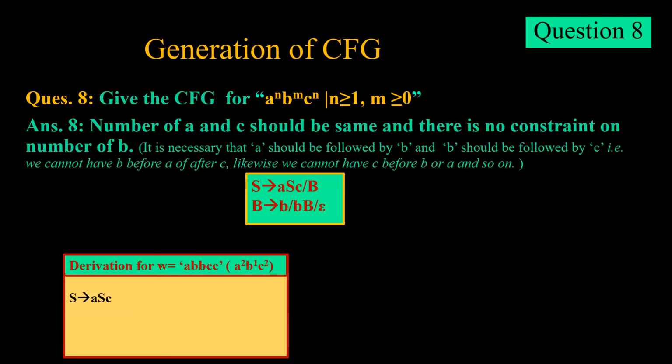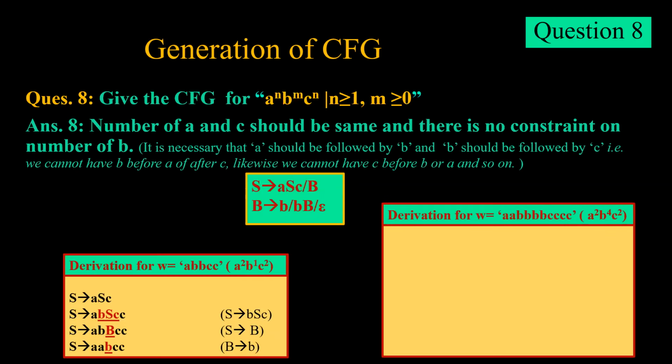So there is a slight change in this and the previous two questions. In this case, we are considering B tends to small b or small b capital D as in the previous case, but here we are putting b aside since it is intermediate between a and c. So if we try to derive a2, b1, c2, S tends to aSc, followed by bSc, followed by S tends to b, and now the intermediate b will be derived.